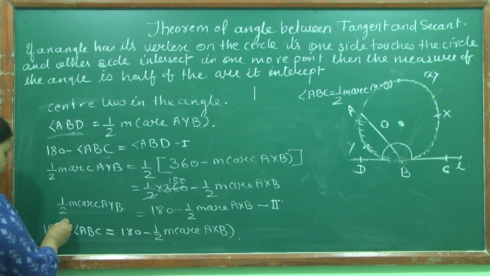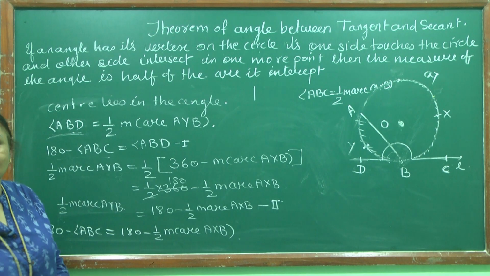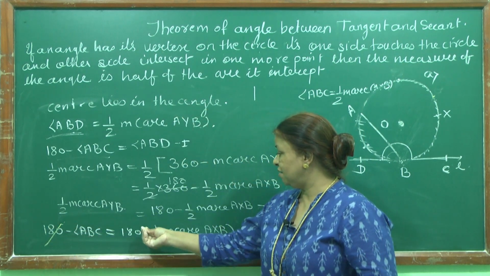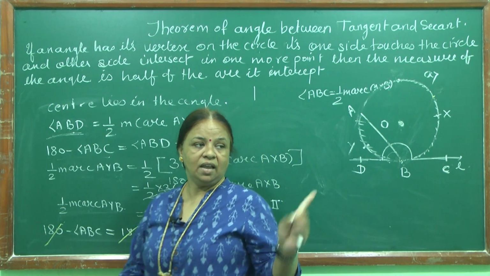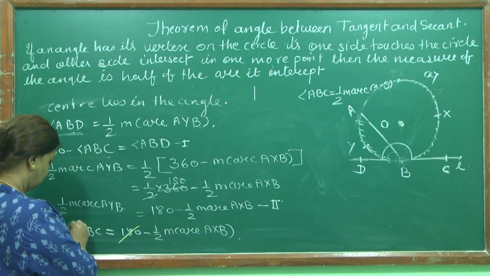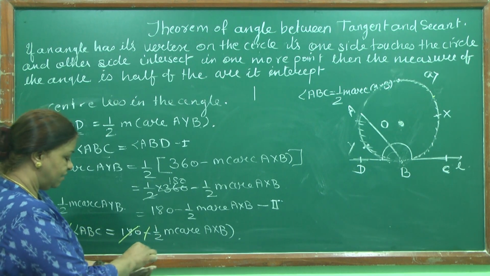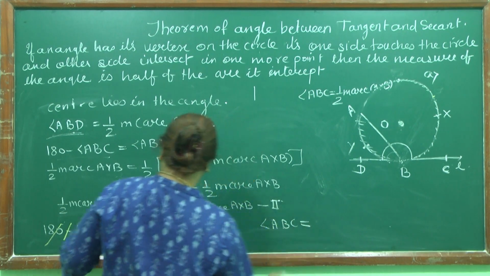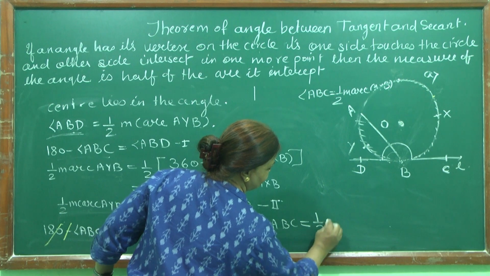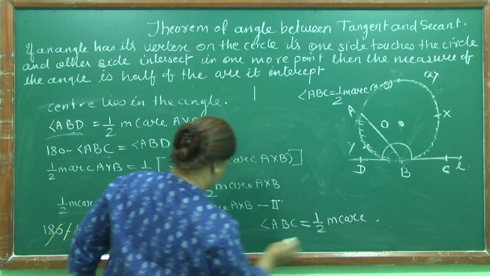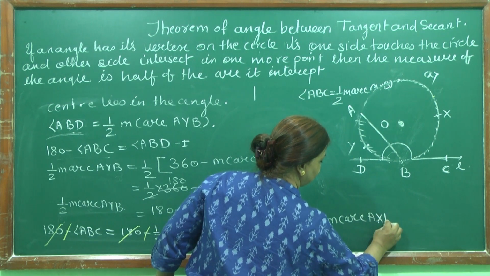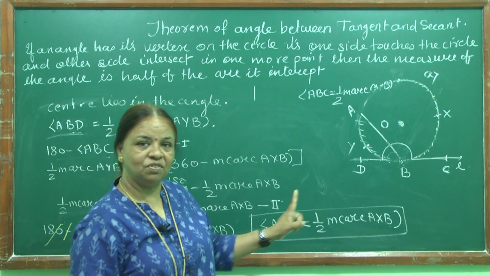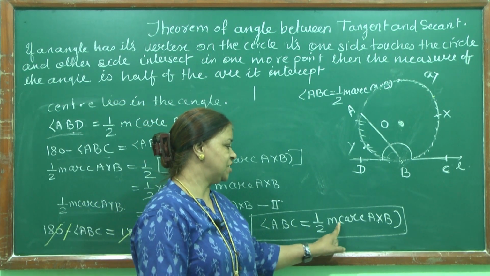Now look at this, children. 180 and 180 will get cancelled, and minus and minus also will get cancelled. What are we left with? Angle ABC is equal to half of measure arc AXB. Hence proved. See, in all three cases we got angle ABC is equal to half of measure arc AXB.